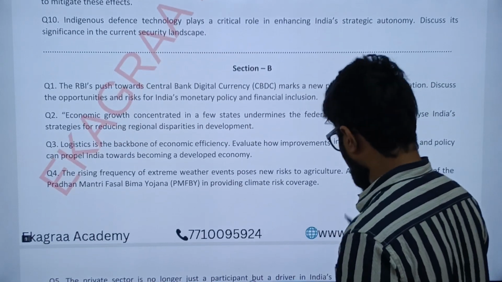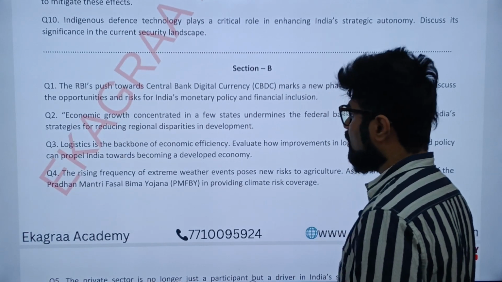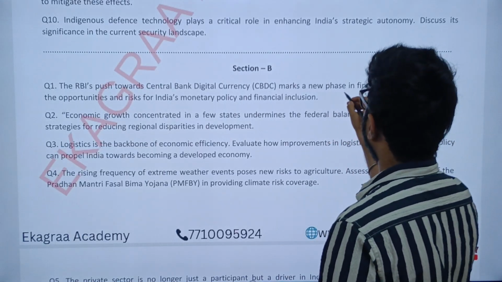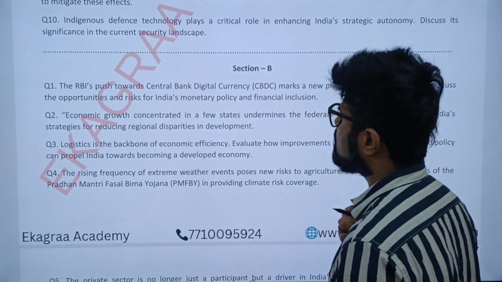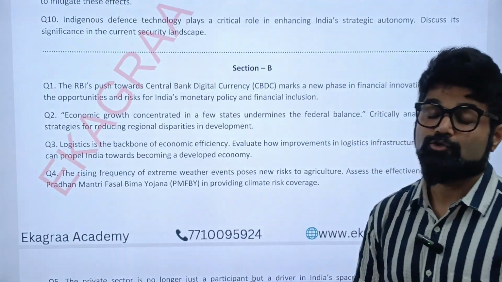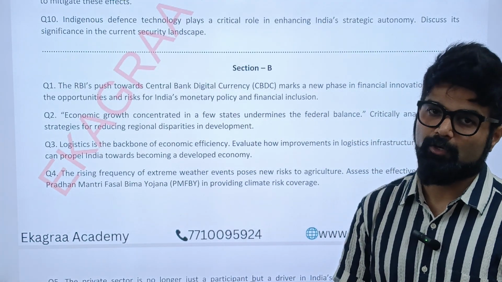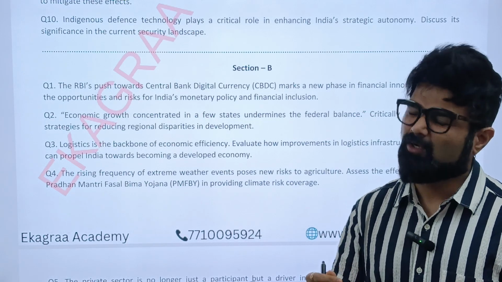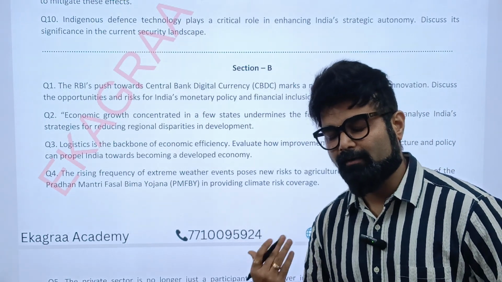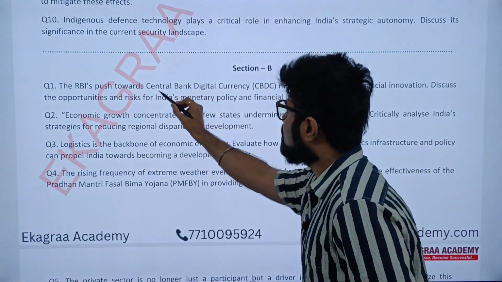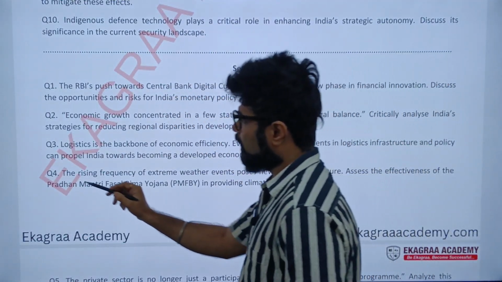If we look at section B, RBI's push towards central bank digital currency marks a new phase in financial innovation. Discuss the opportunities and risk for India's monetary policy and financial inclusion. So, Digital India Mission plays a very important role, and that's the crux or the theme that one needs to focus on. What digital developments are done by the government as far as RBI's central bank digital currency is considered. This needs to be taken into consideration.